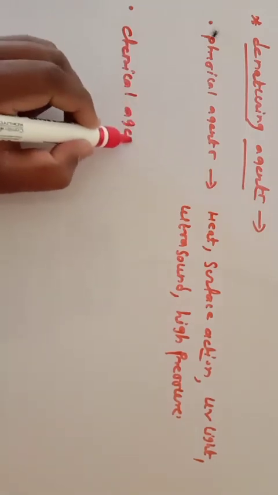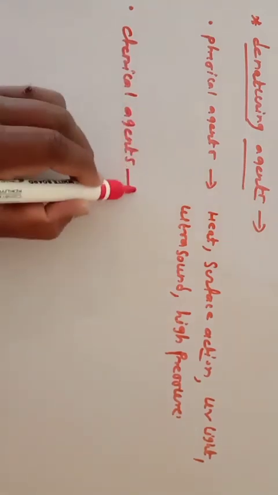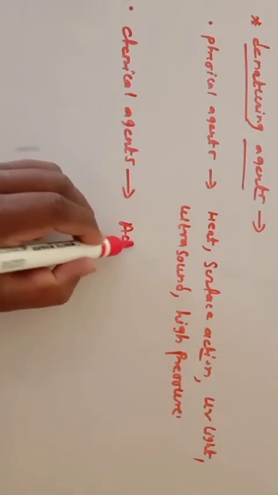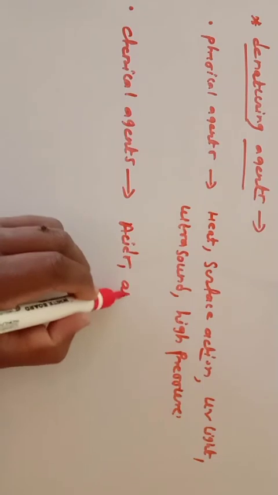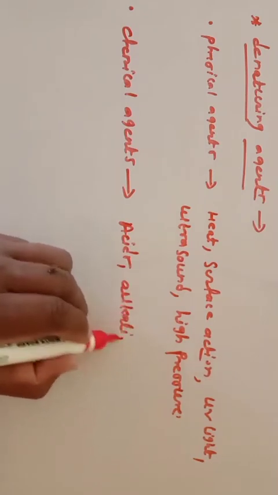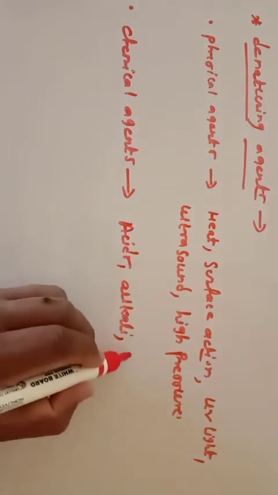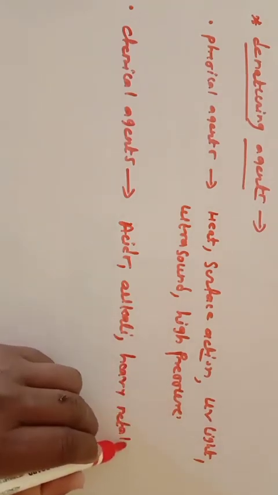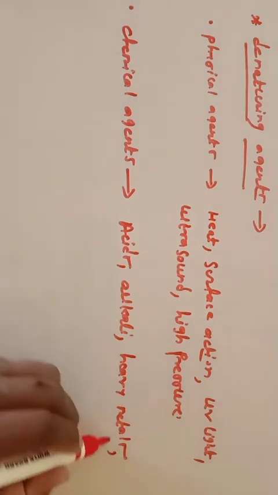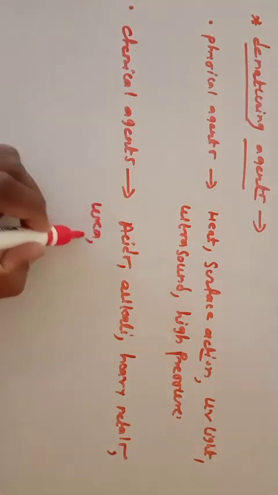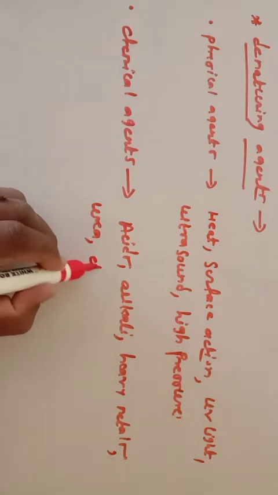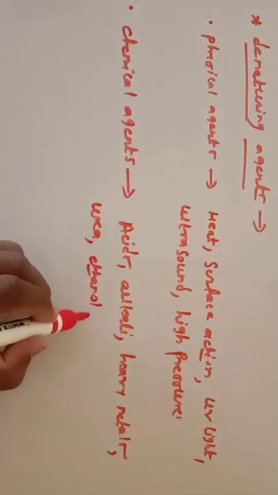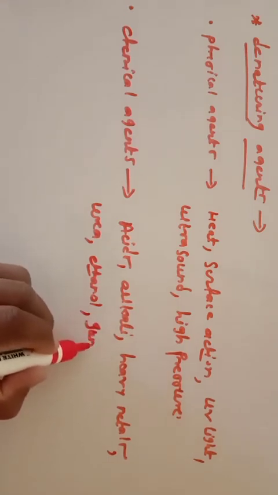Chemical agents, generally acids, alkali, heavy metals, urea, ethanol, guanidine, which is a base.